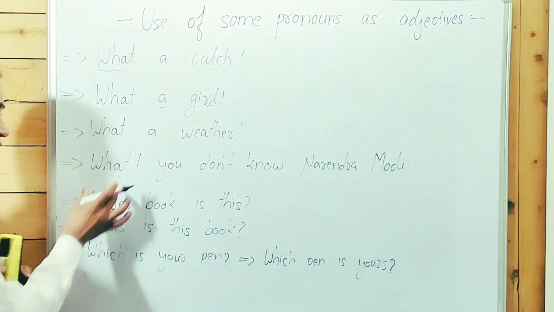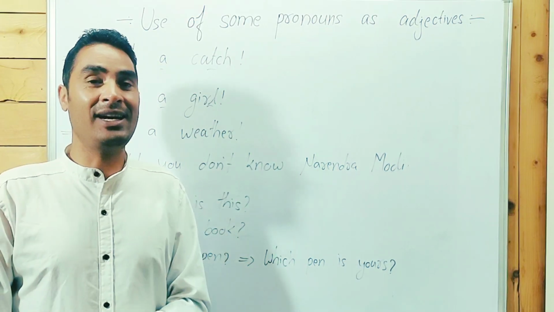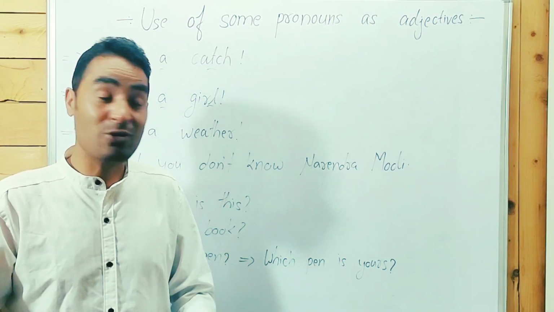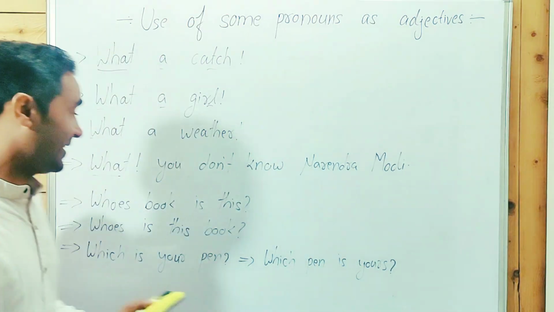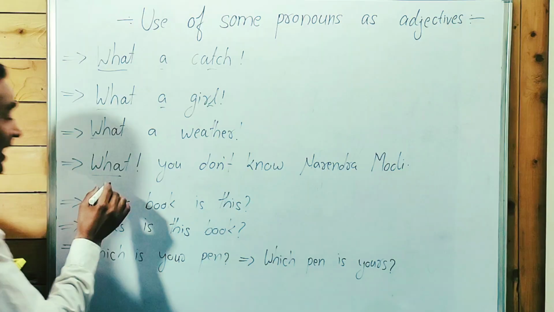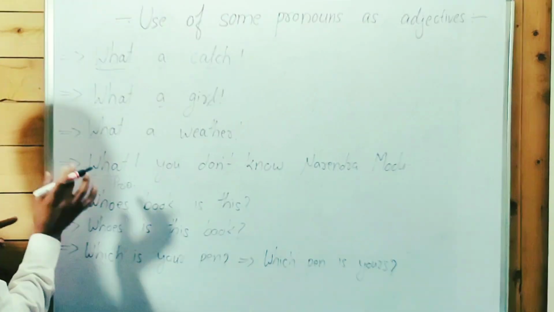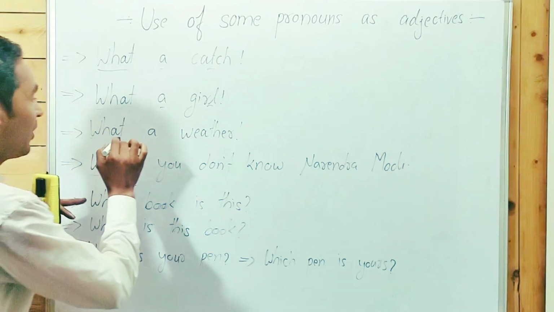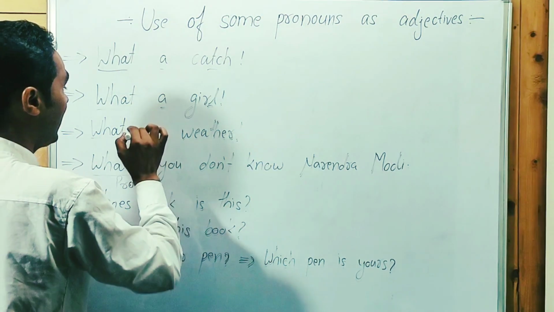What? You don't know how to cook food? You have to learn how to cook food. What? You don't know how to read newspaper? So here, what, before the exclamation mark, is a pronoun. Here, what has been used as a pronoun. Here, what has been used as an adjective, in one, two, three, as an adjective.